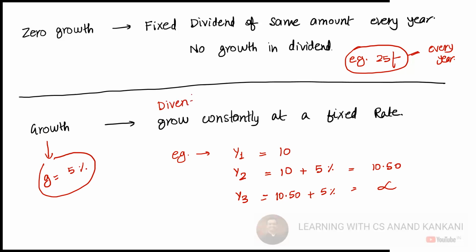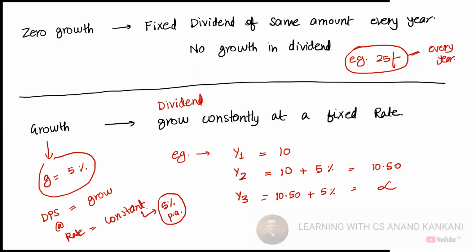Yeah. The dividend grows constantly, but the growth rate is fixed. So I would say the DPS is going to grow at the rate which will be constant. Like in this case, it is 5% per annum. Got it?